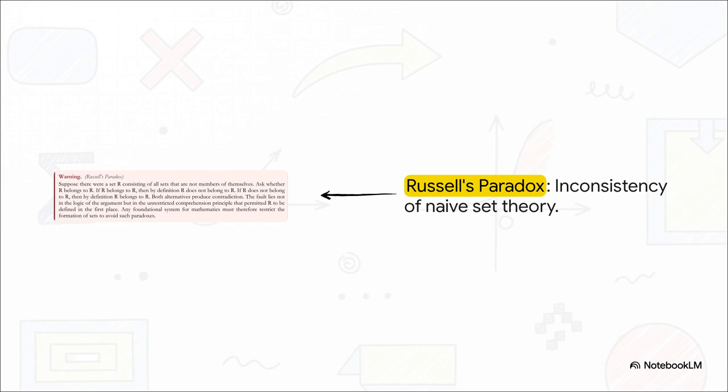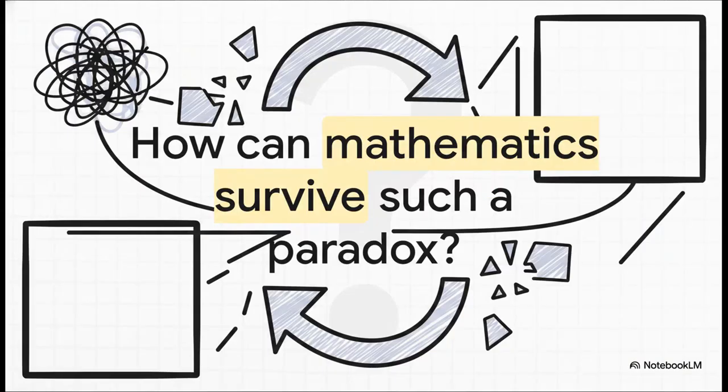Sounds totally great, right? Well, it did, right up until we hit the famous Russell's paradox in 1901. Suppose we decide to create a set called R, which consists of all sets that are not members of themselves. Now we ask one really simple question. Does the set R belong to itself? Think about it. If R does belong to R, then according to its own definition, it shouldn't. But if R does not belong to R, then it perfectly fits the definition, so it absolutely must.